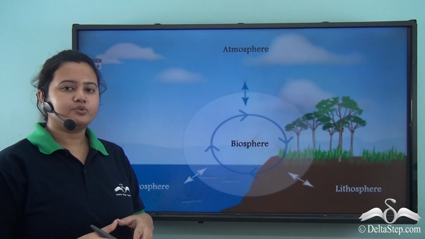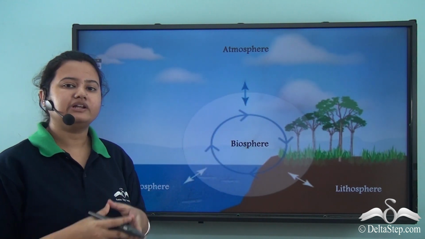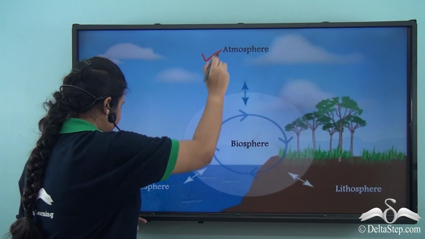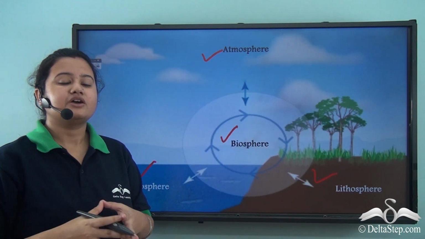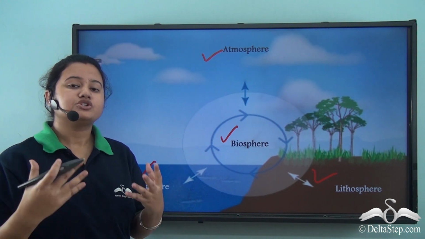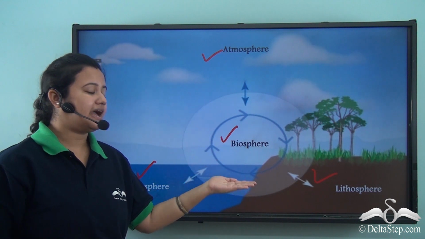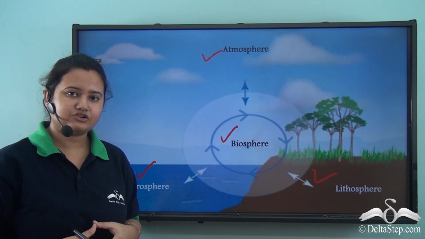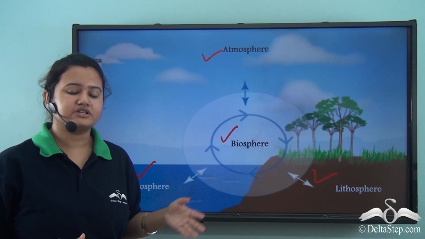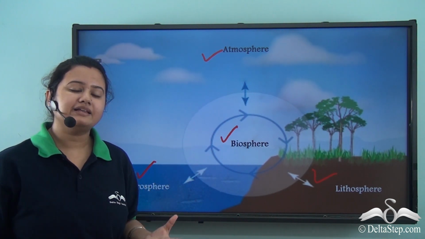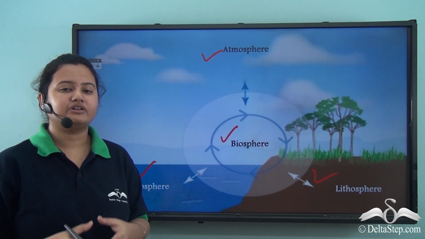Therefore, in order to maintain the natural balance between different domains or realms of the earth like atmosphere, hydrosphere, lithosphere and biosphere, it is very much important for us to act judicially and conserve our natural resources like land, water, soil, air, etc. This is because if we do not conserve these natural resources, then it will lead to imbalance in nature and eventually it will lead to extinction of life on earth.